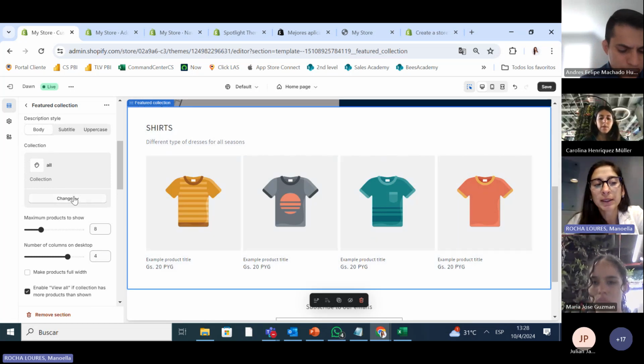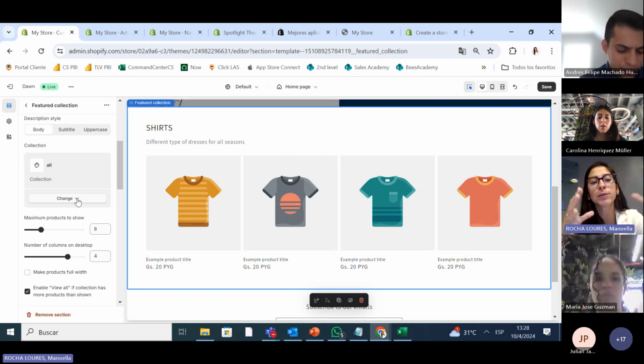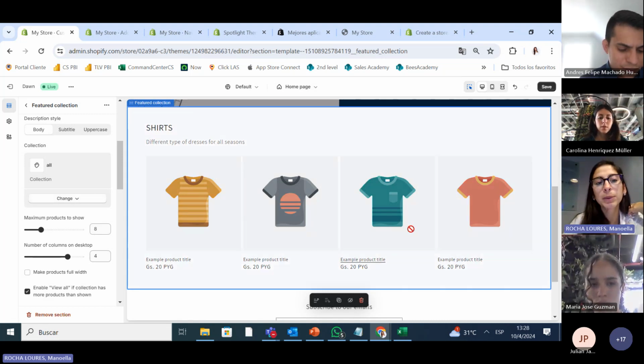Okay, so here they picked a collection. What does a collection mean? Whenever we create our products, we're going to talk about that in a little bit. You add different collections, for example, shirts, dresses, pants, the categories. You always have to divide your products into categories. So here it shows the category that you pick. We can pick here skirts. We can do wherever we want.